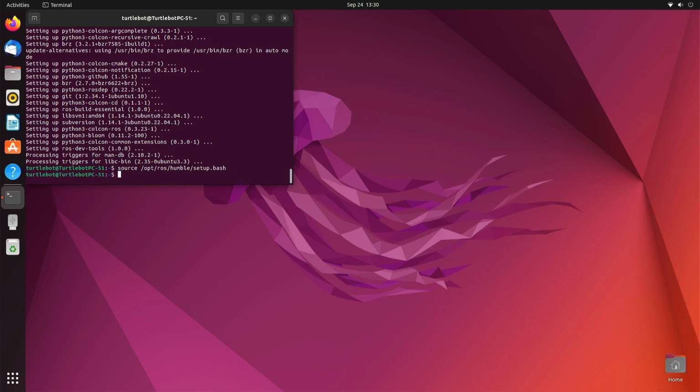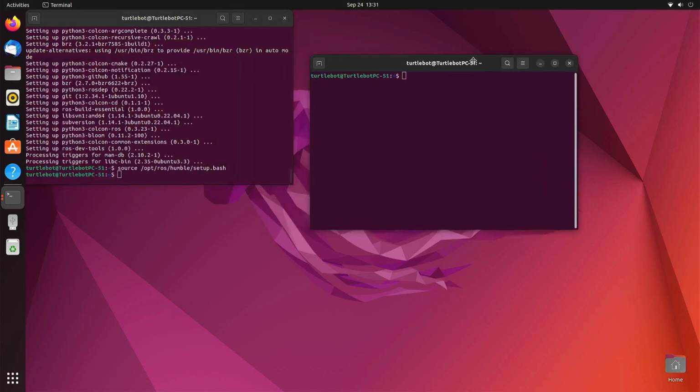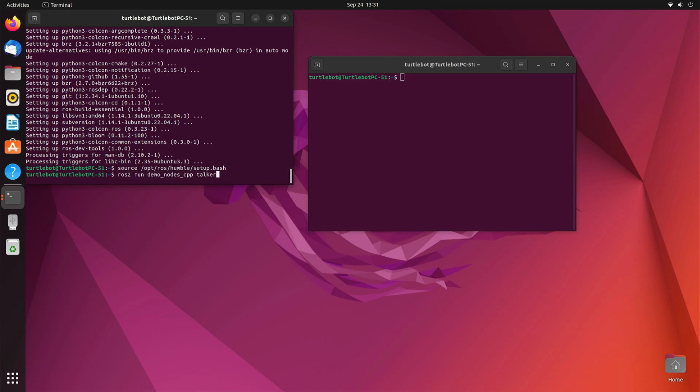And then we're going to do a bit of an example to make sure that the setup works properly. So we're going to open up two terminals. We're going to press Control-Alt-T to open up the second one. We'll move this one over here. In the first one, we're going to type in ros2 run demo_nodes_cpp talker.